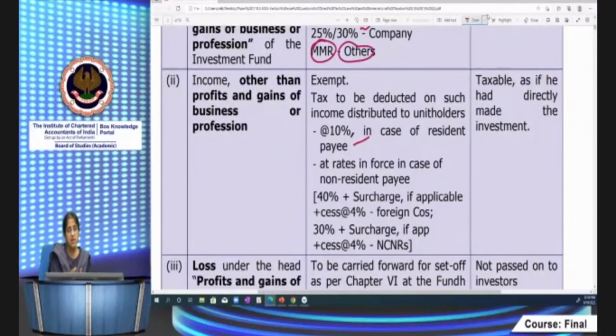For non-residents, it's at the rates in force. Again, it's 40% plus surcharge and cess if it's a foreign company, 30% plus surcharge if applicable plus cess in case of NCNRs. So it's 10% for resident payees. So far for investment fund and for REIT, the TDS for residents is at 10%. It's the non-resident TDS which is undergoing changes depending upon the income. As far as investment funds is concerned, it's at the rates in force, 40% for foreign companies and 30% for other non-residents.